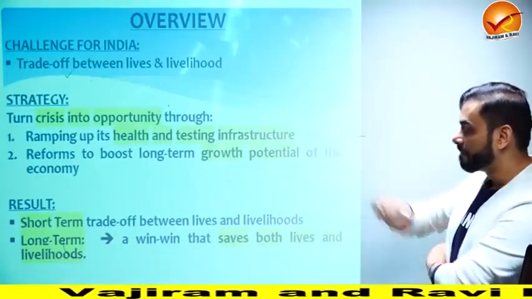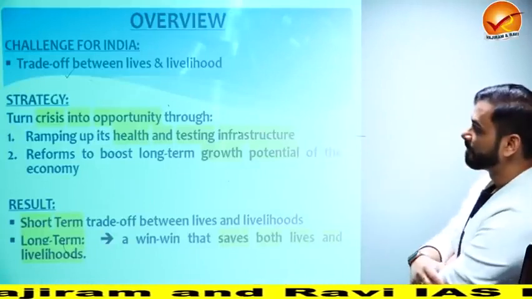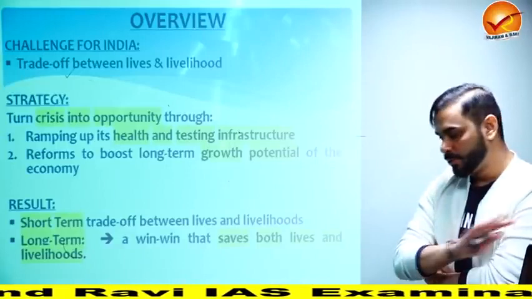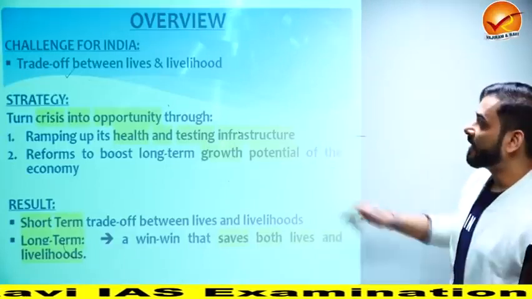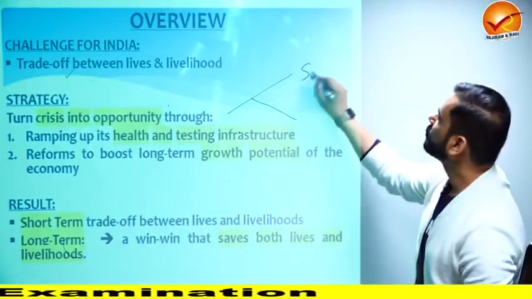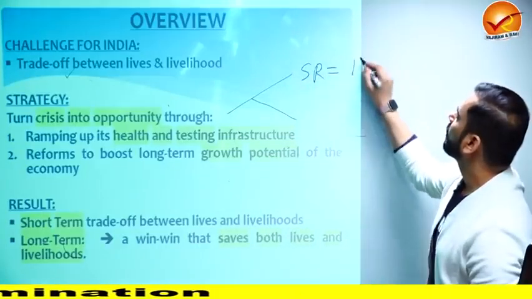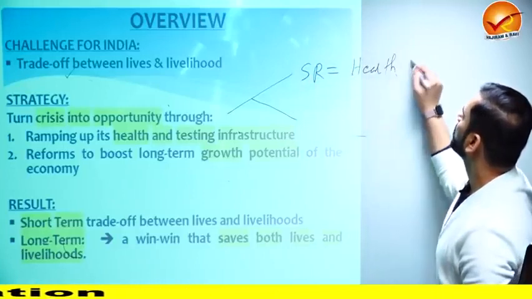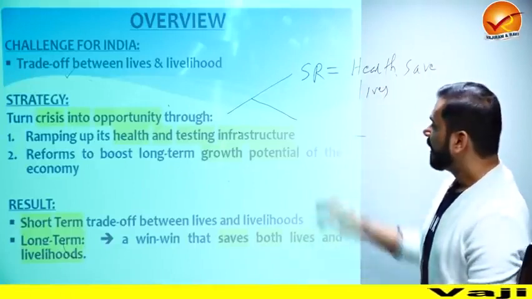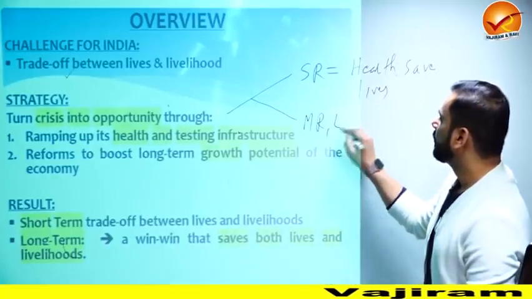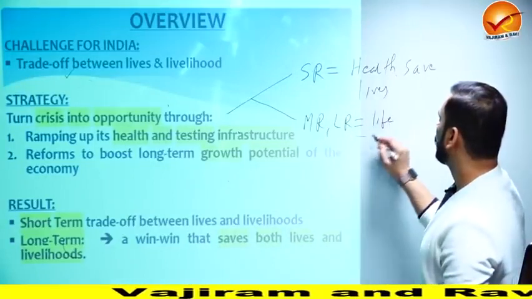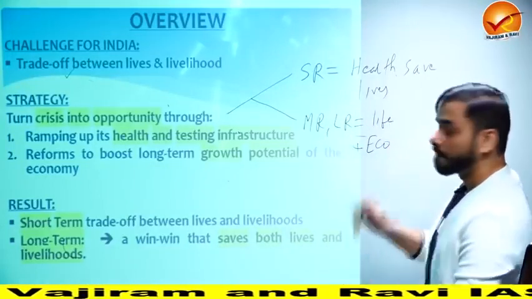Now, strategy. What strategy did we adopt? The Government of India said that this is a crisis, no doubts. So why not have a strategy so that in the short run we focus on health, which means save life, and in the medium and long run, we can save both life and economy.